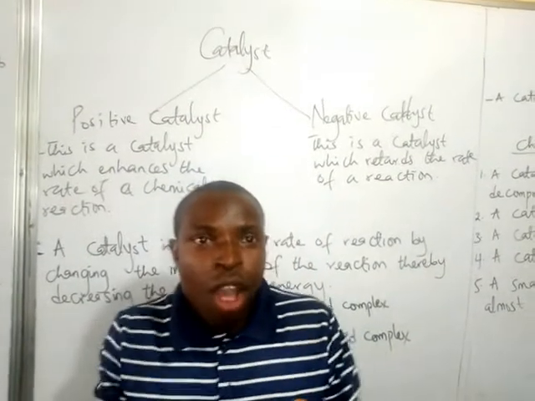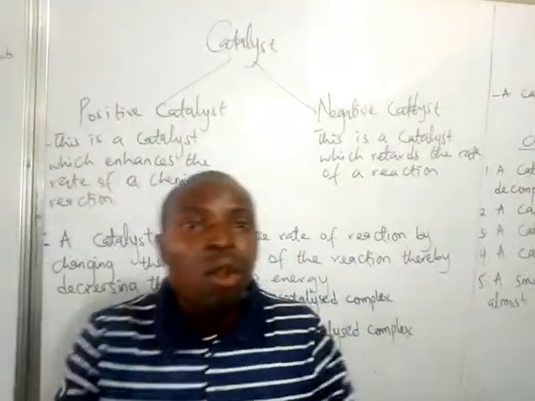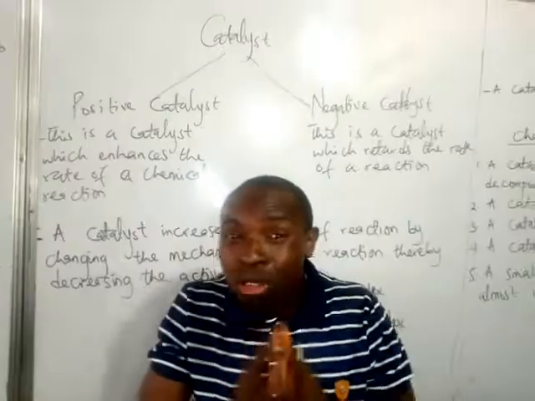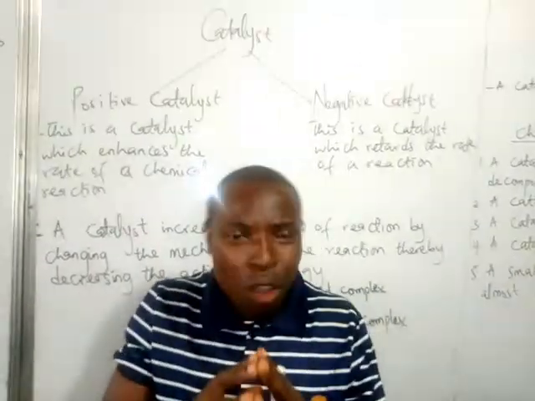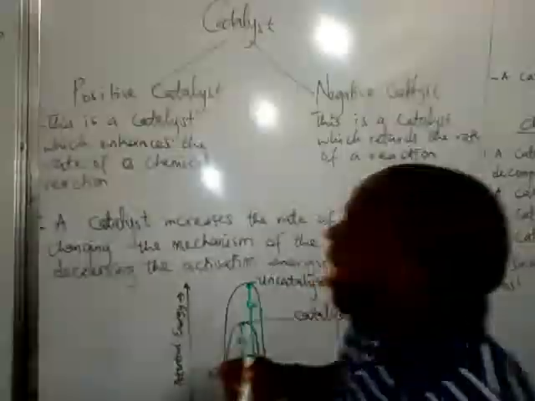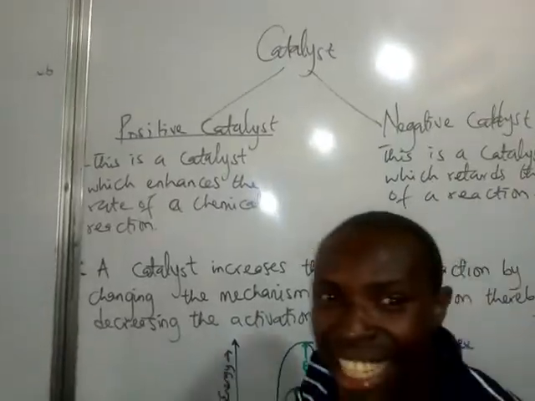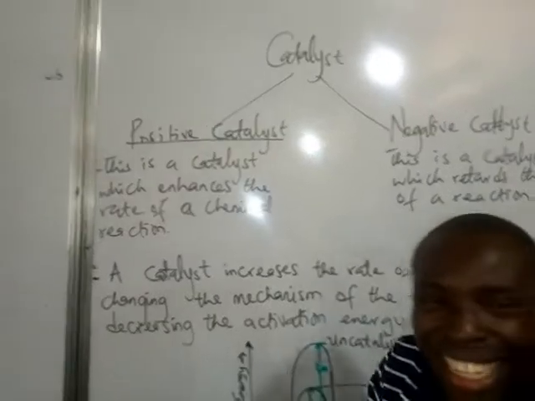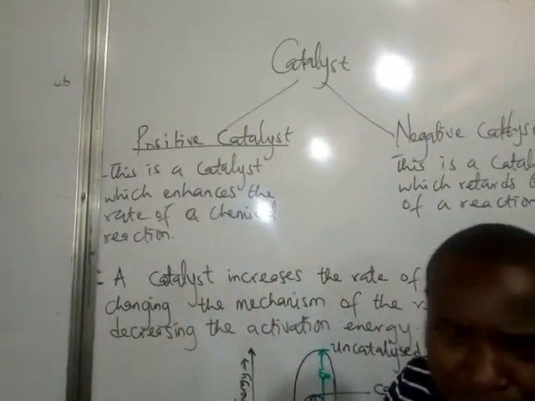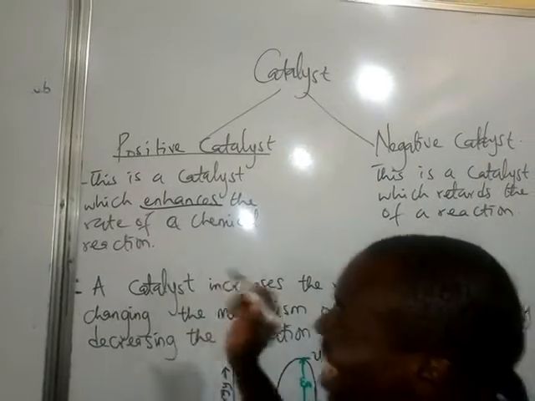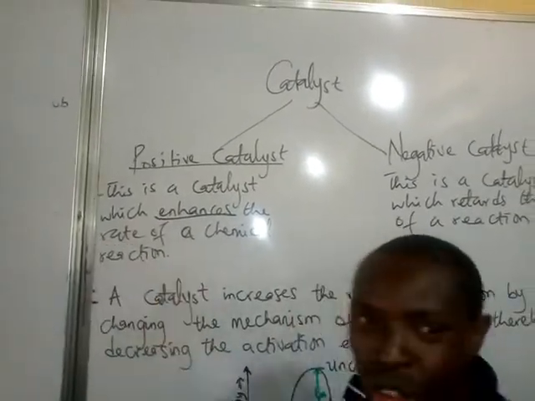As you can see from what we did earlier, a catalyst can be of two kinds. A catalyst can either be positive. When we say a catalyst is positive, it means that catalyst is capable of enhancing the rate of a chemical reaction.